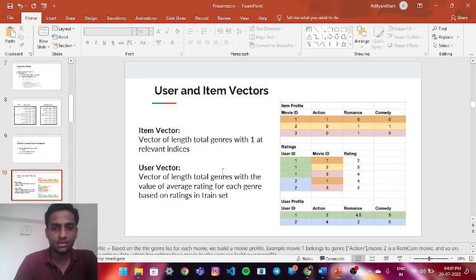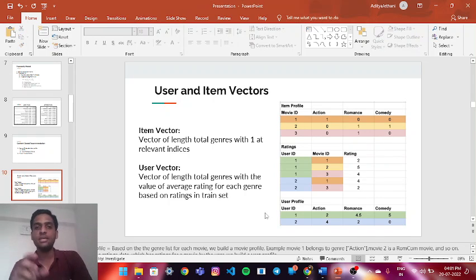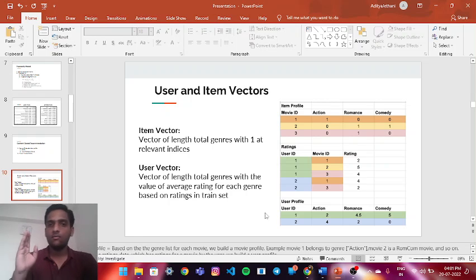Similarly, the user vector has length equal to the total number of genres, with the value being the average rating for that genre based on the ratings in the training set. The user profile will contain two types of genres and vectors, that is 1 and 2. Action will contain 2 and 4. Romance will contain 4.5. That means the genre can be named as a vector. We are taking genre on a scale of 1 to 10, which will help the user to understand what type of genre the movie is tilted towards.